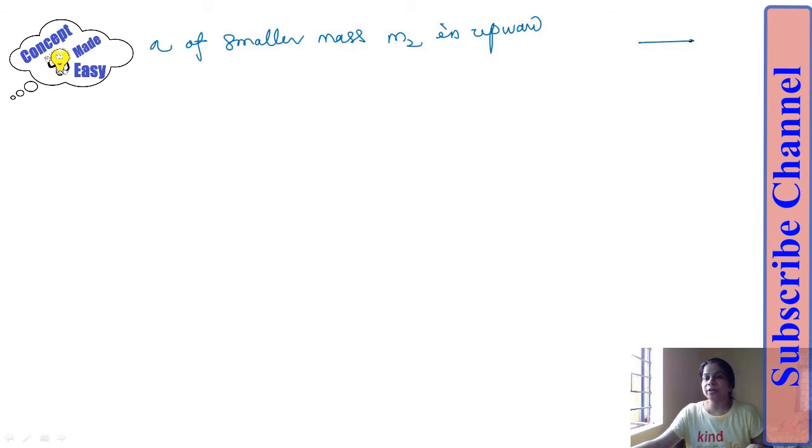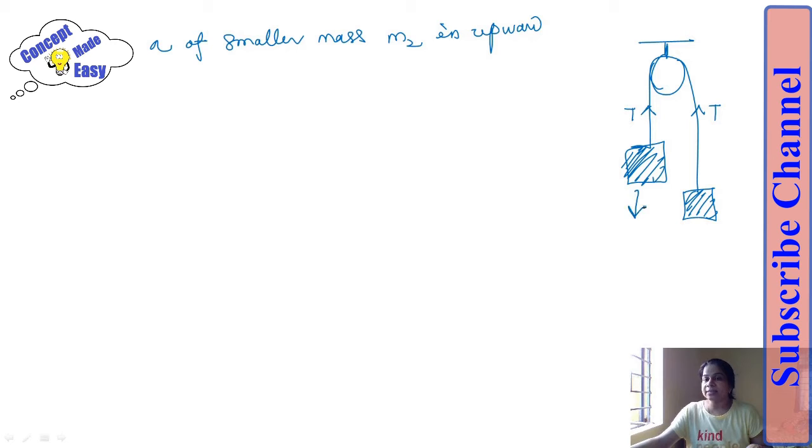Let me draw the diagram again. This is the bigger mass connected through one end of the string. This is the smaller mass, connected to the other end of the string. This is the tension T, and this is the tension T. This is the M1g weight force of mass M1, and this is the M2g weight force of mass M2. This is M1, this is M2.